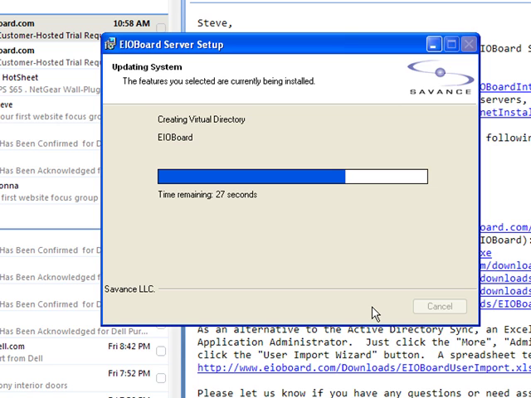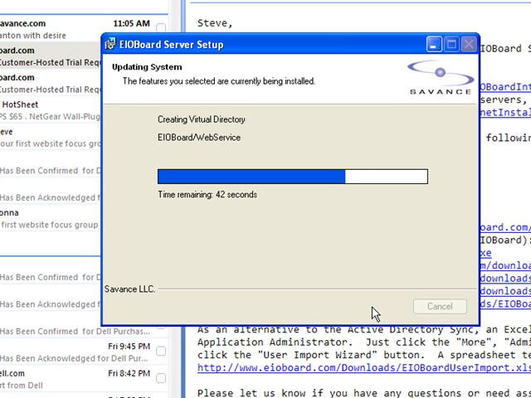And then finally it's creating the virtual directory, where it'll end up being /EIOBoard, so it'll be your website /EIOBoard. So whatever your server name is, or if you have a DNS alias set up or something like that, we're actually having a virtual directory on the end of that, so it'll be http://servername/EIOBoard. And that'll be applied to the clients as well. So when you go to point your client at the server, you'll want to do that.